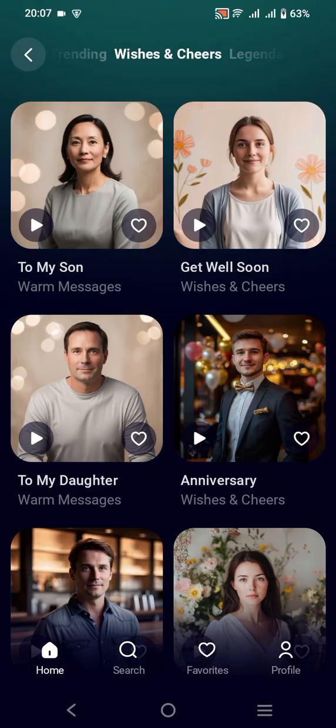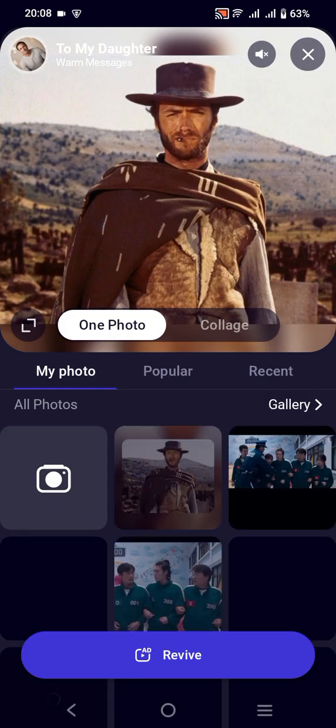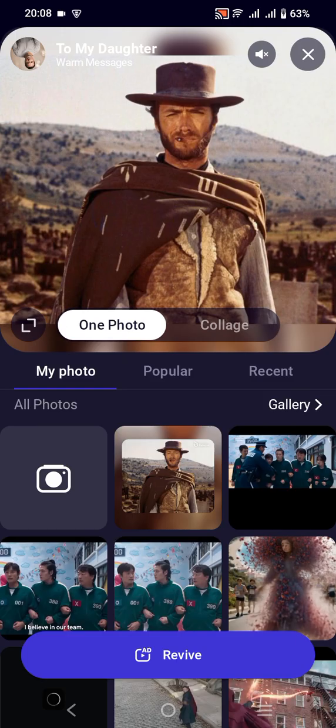So guys, this is actually a preview. You can see the preview over here. As you can see, this picture is talking about some message or advice to the daughter, and you can just continue to click it, and you can start to choose the picture that you would like to say something about the daughter and also match the gesture.